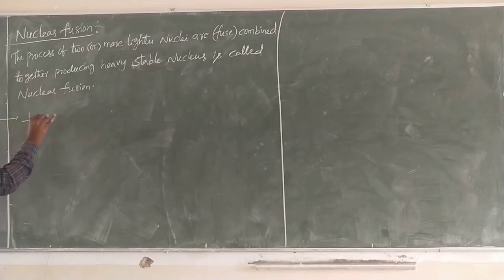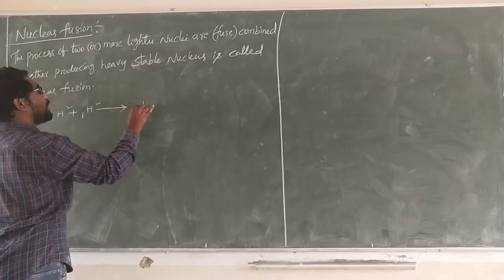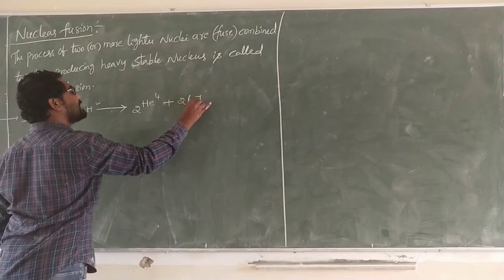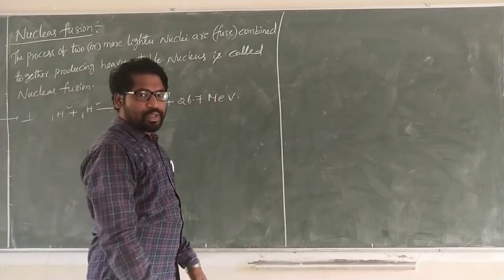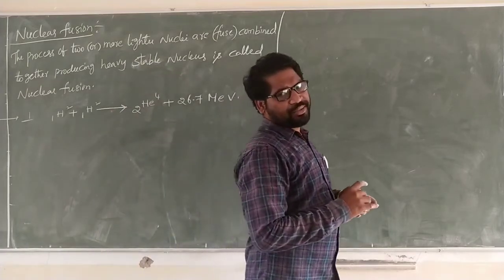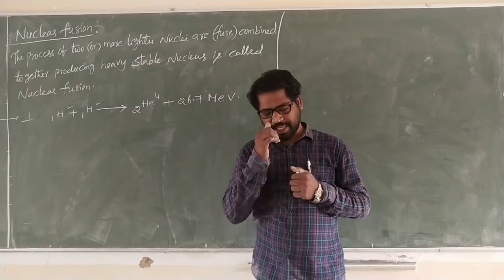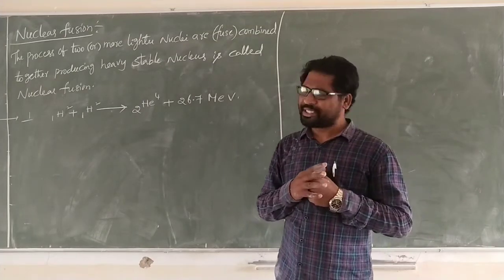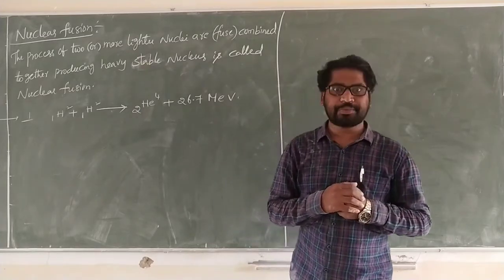The first one: 1H2 plus 1H2 gives rise to 2He4 plus 26.7 MeV. The nuclear fusion is carried out at extremely high pressure and high temperature.